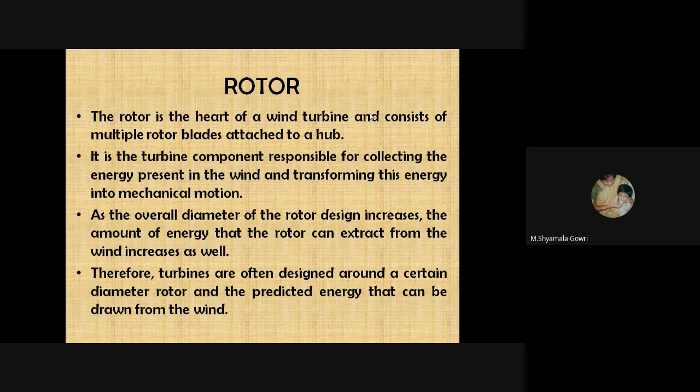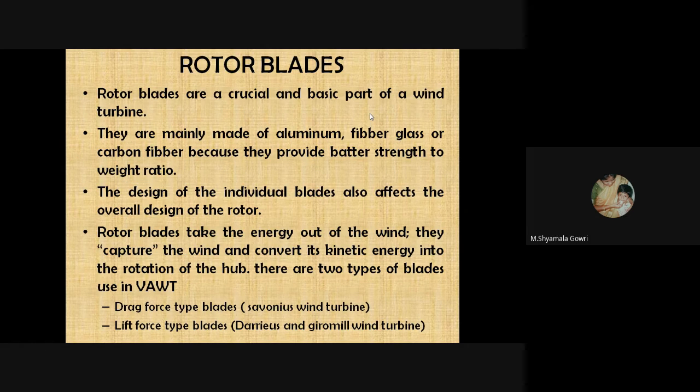The rotor is the heart of a wind turbine and it consists of multiple rotor blades attached to the hub. It is the turbine component responsible for collecting the energy present in the wind and transforming this energy into mechanical motion. As the overall diameter of the rotor increases, the amount of energy that the rotor can extract from the wind increases as well. Therefore, turbines are often designed around a certain rotor diameter and the predicted energy that can be drawn from the wind. Next are the rotor blades.